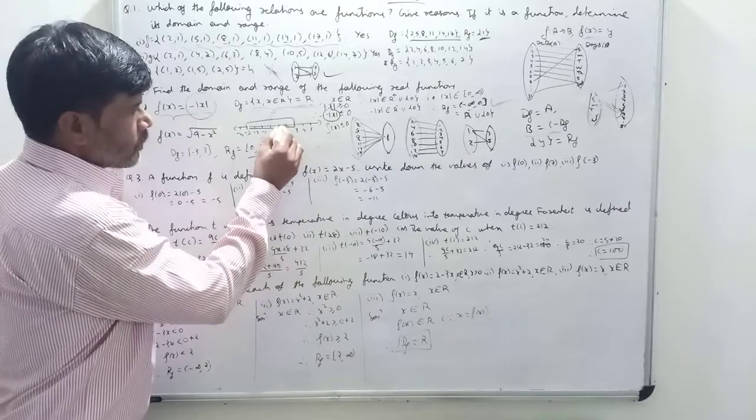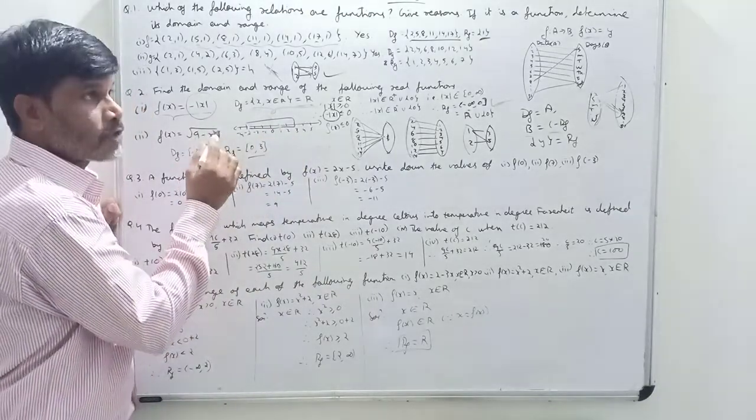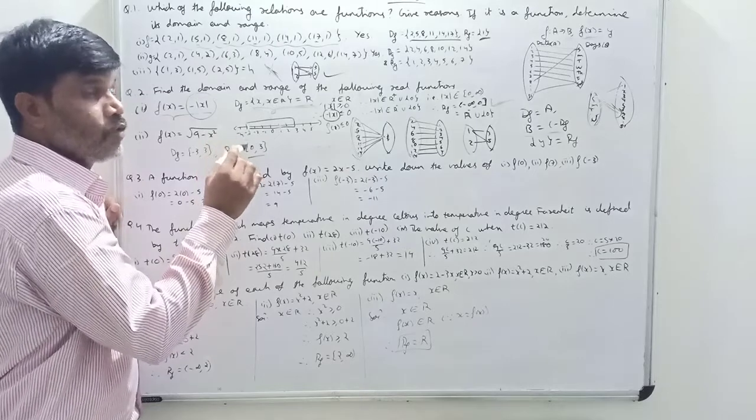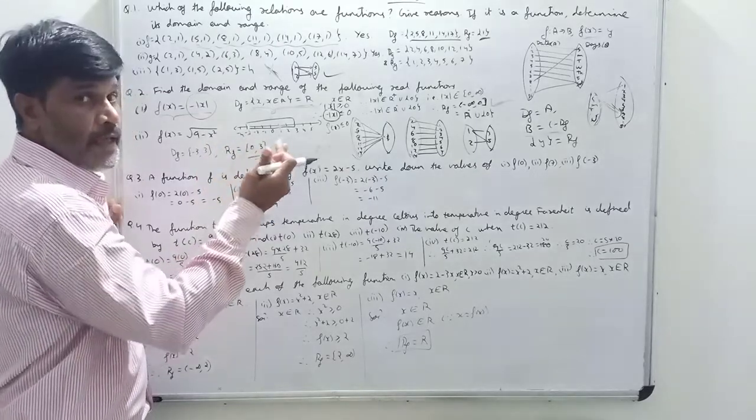You put any value. If you put 1, what do you get? 9 minus 1 the whole square, that is 9 minus 1, which is 8. Square root of 8 is 2 root 2. 2 root 2 means you will get 2 into 1 point something, meaning that value will be less than 3 only.